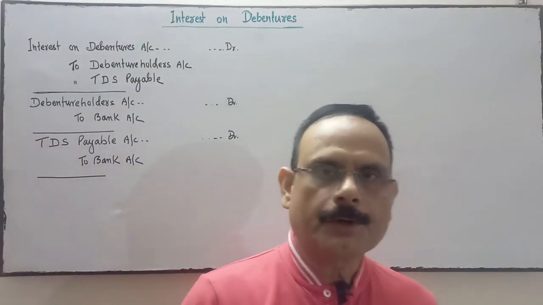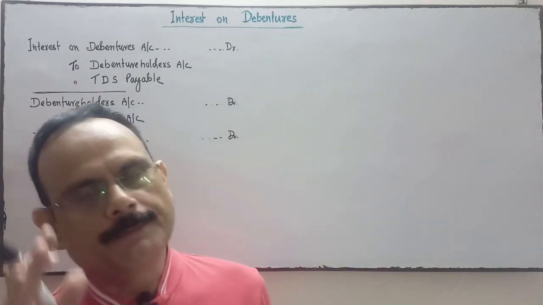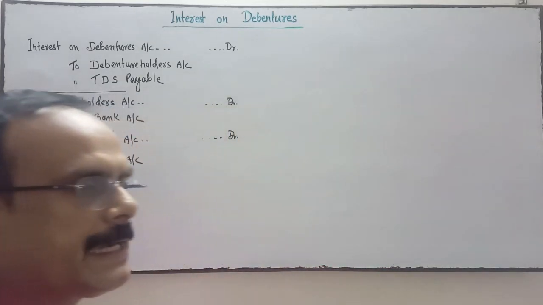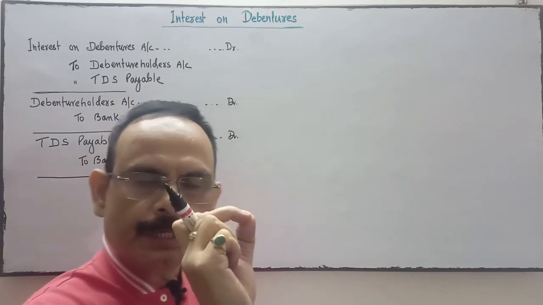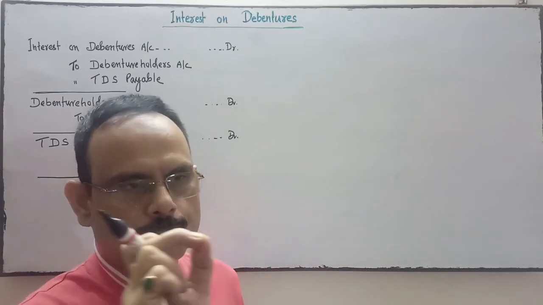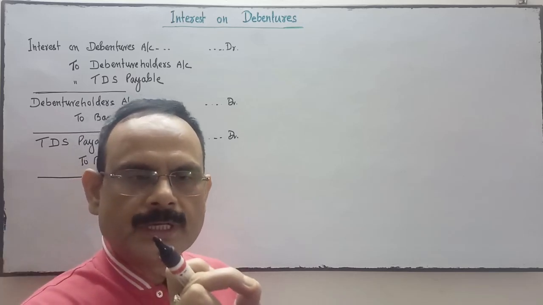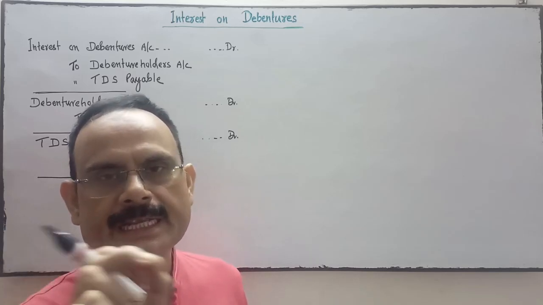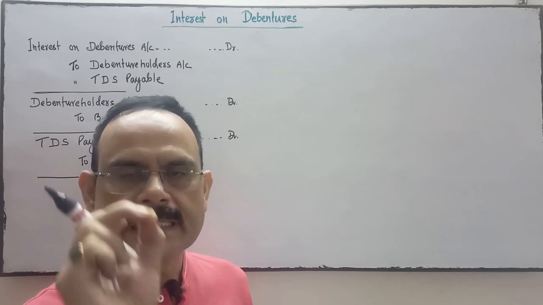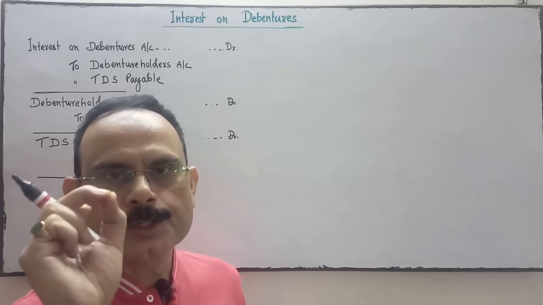Now, the journal entry for the interest on debenture. The first entry will be interest on debenture account debit to debenture holders and to TDS payable. TDS means tax deducted at source.